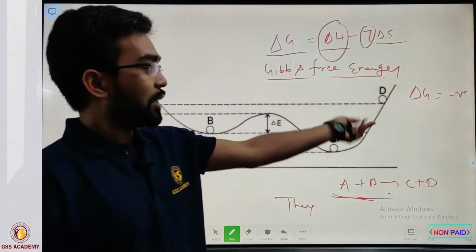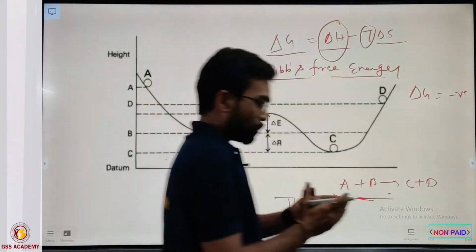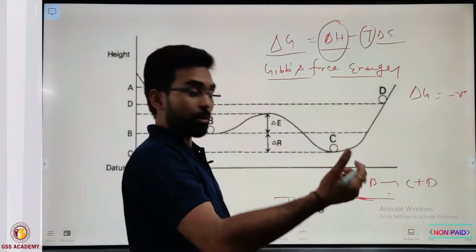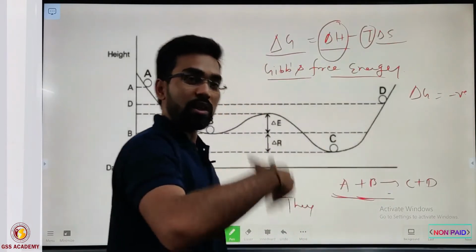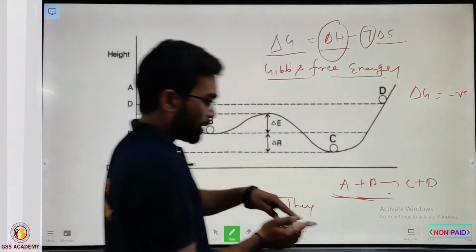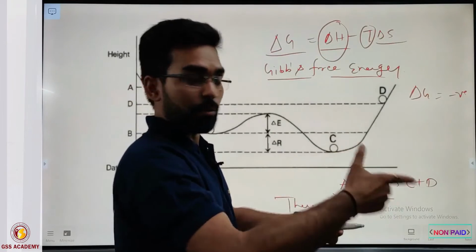If delta G is negative, it clearly indicates that the mineral is ready to react with other minerals. That means it is unstable and forms a more stable mineral after the reaction. If delta G is more and more negative, the tendency to react with other minerals is greater.